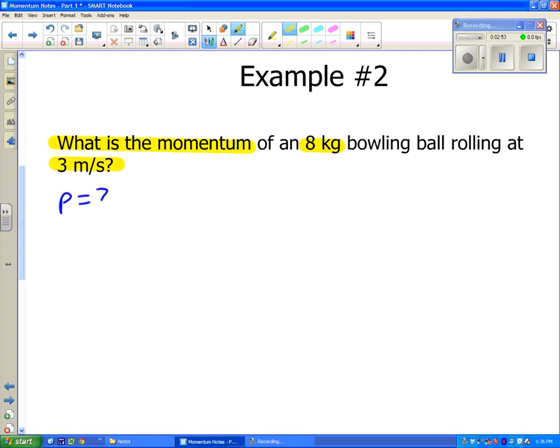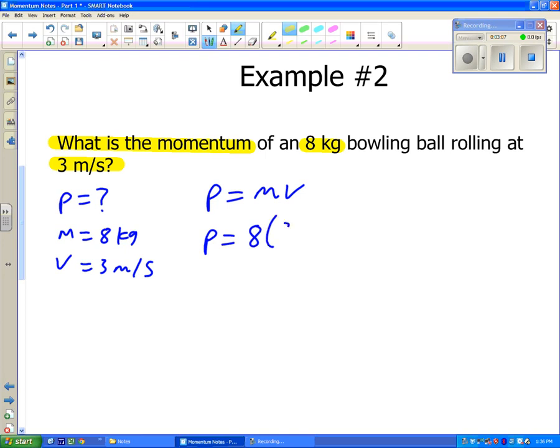We have 8 kilograms and 3 meters per second. This is a mass, this is a velocity. Our equation, very simple, very easy. Our units, kilograms, meters per second.